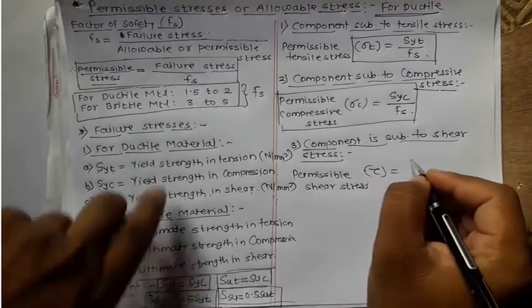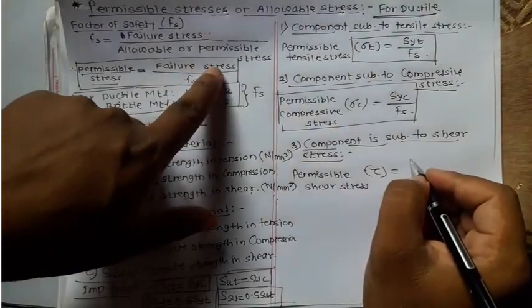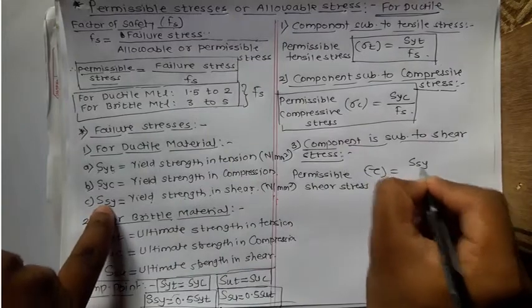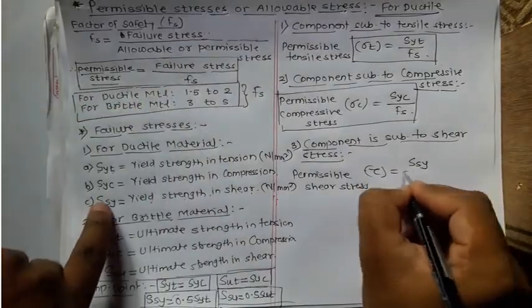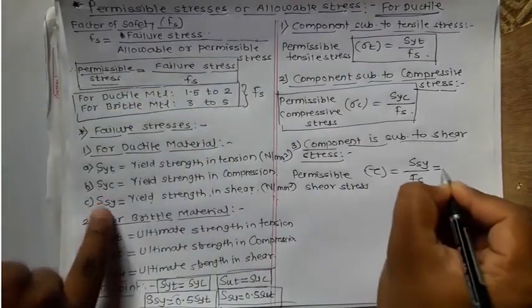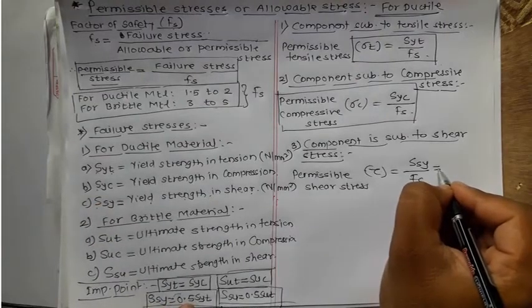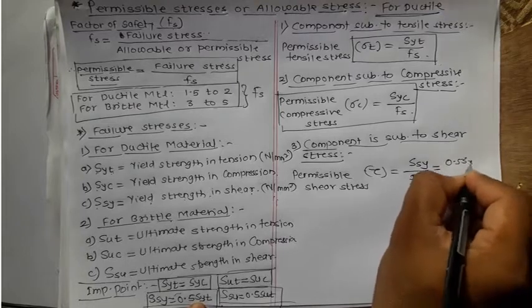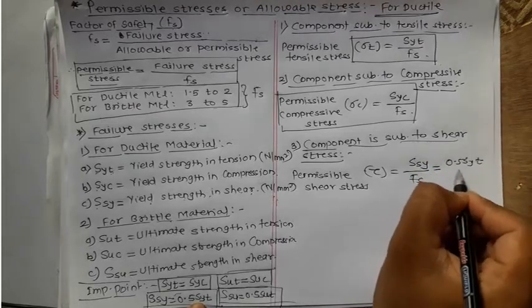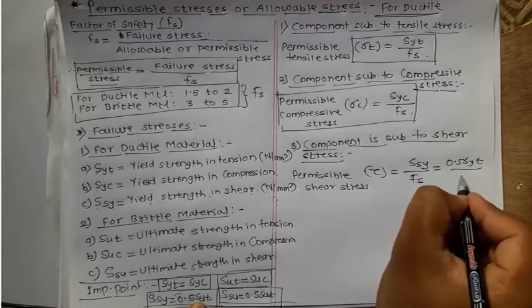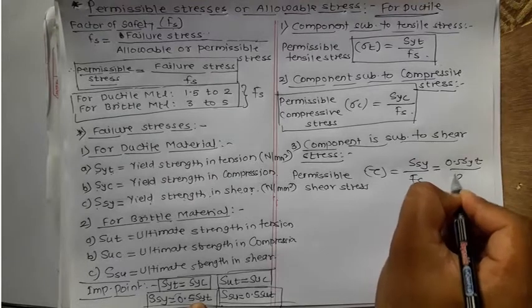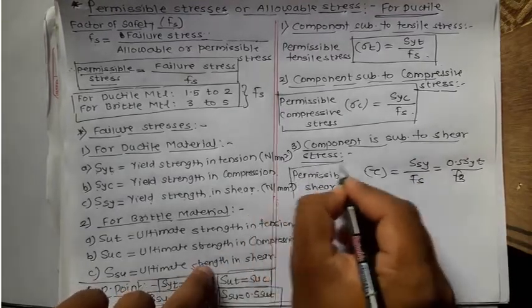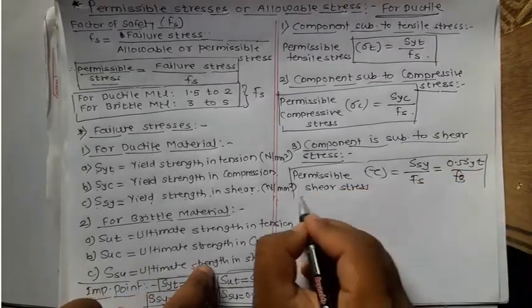So tau is equal to SSY upon Fs. Further, we know the relation between SSY and SYT: SSY is 0.5 SYT. So we can put SSY equal to 0.5 SYT upon Fs. This is the relation for permissible shear stress.